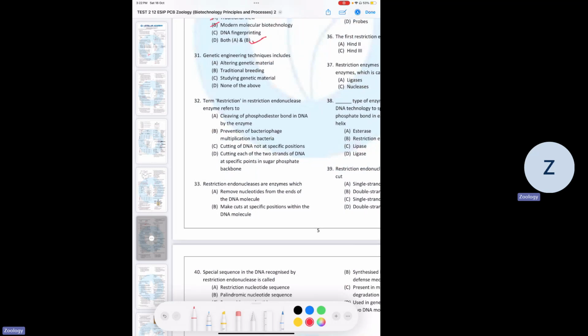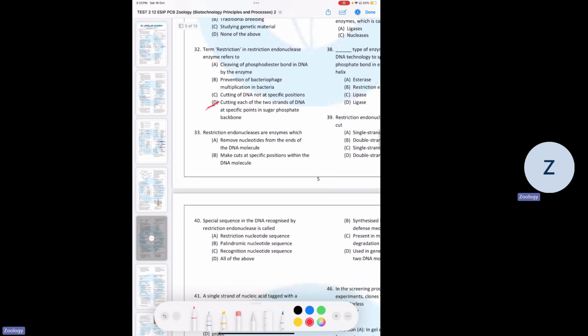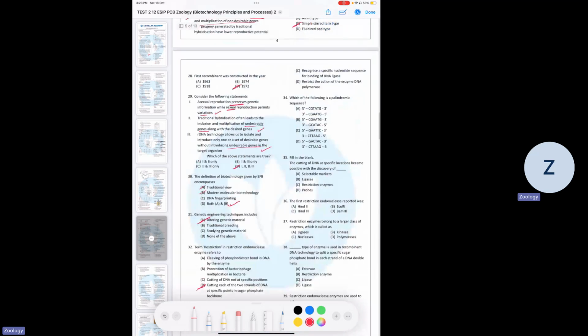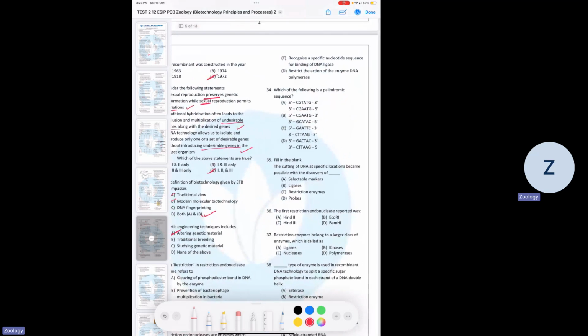31, genetic engineering technique includes altering genetic material. 32, term restriction in restriction endonuclease enzyme refers to what? It refers to cutting each of the 2 strands of DNA at specific points in sugar phosphate backbone. 33, restriction endonuclease are enzyme which they make cuts at specific positions within the DNA molecule. So B.